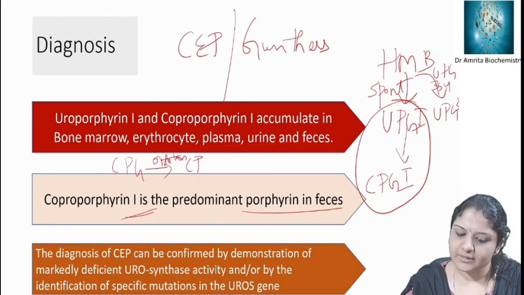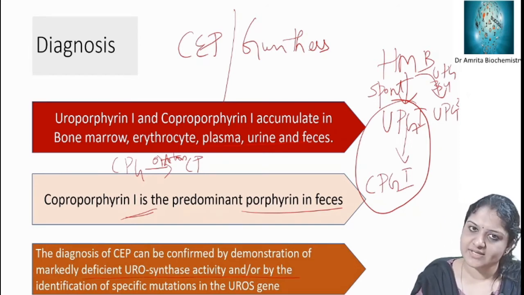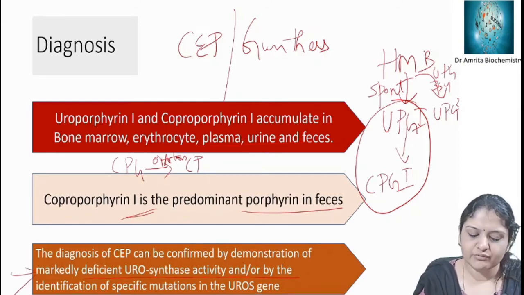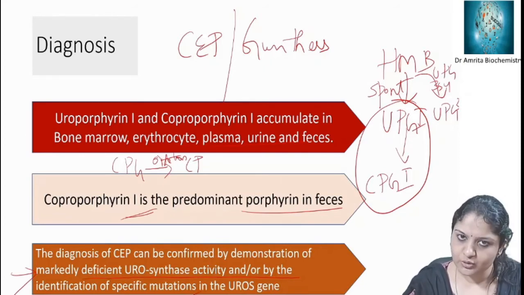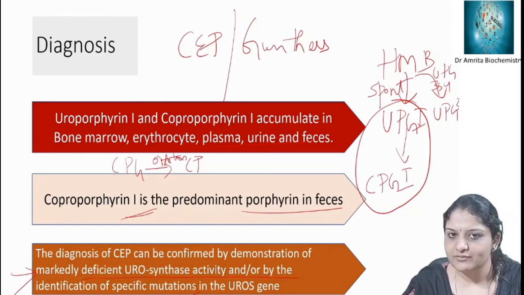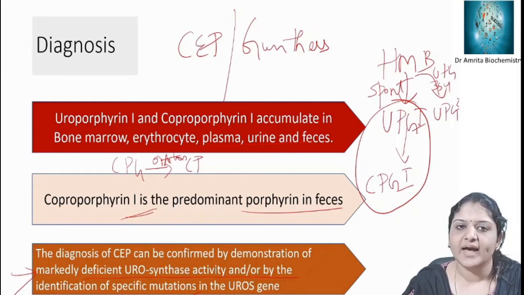The diagnosis of CEP can be confirmed by demonstration of markedly deficient uroporphyrinogen 3 synthase activity, or by identification of specific mutations in the gene. So the porphyrins elevated in congenital erythropoietic porphyria are uroporphyrin 1 and coproporphyrin 1.